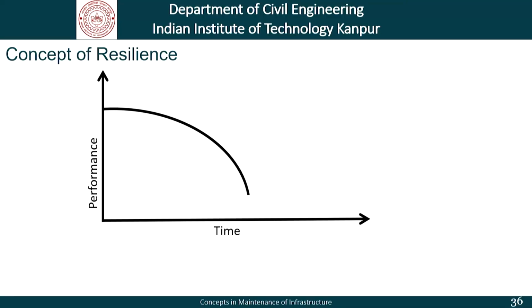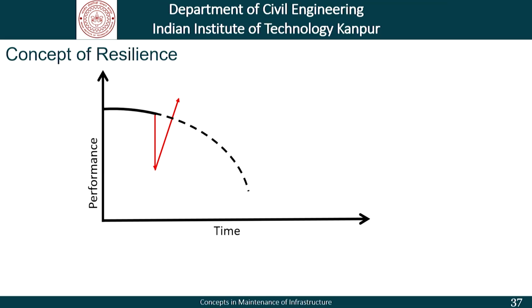Now, that is what takes us to the concept of resilience. What does that mean? We have talked about the performance versus time graph in this manner, where the structure is undergoing a gradual change in the performance. For example, now there is an event which leads to a sudden decrement in the performance level, and this decrement depends on the magnitude or the severity of the event that hit it, whether it was an earthquake or it was a fire.